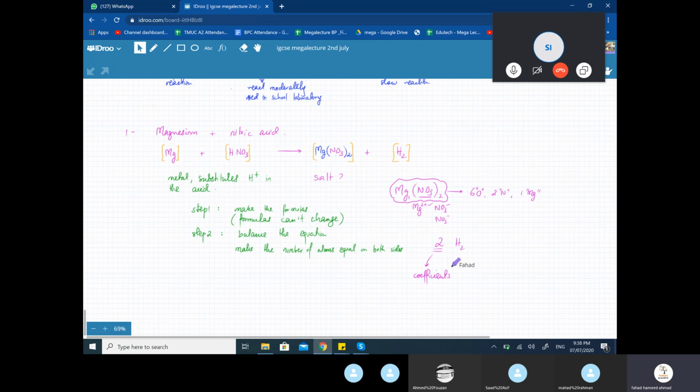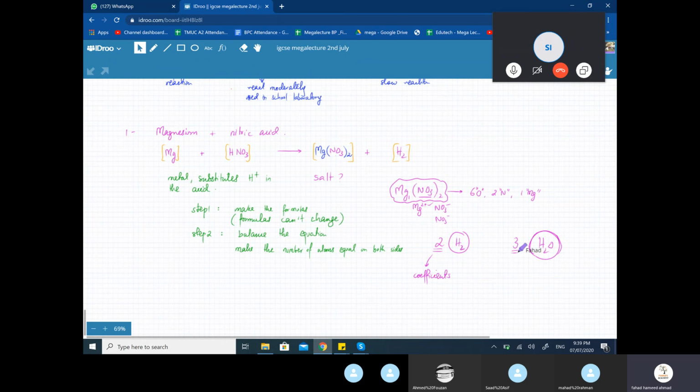This 2 has a different meaning. The small 2 over here means that there are 2 hydrogens in 1 molecule and they are bonded together. So whenever you see this small 2, whatever the atoms are, they're all bonded to each other. For example, if it's written 3H2O molecules, that means there are 2 hydrogens and 1 oxygen and they are all joined to each other. They're bonded together. So this entire thing is 1 molecule, all grouped together and combined, forming 1 molecule.